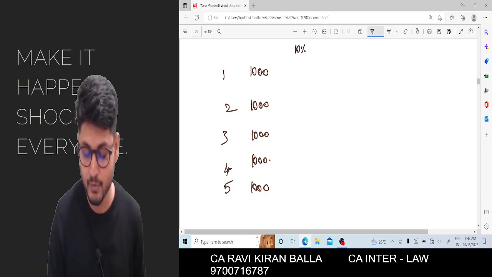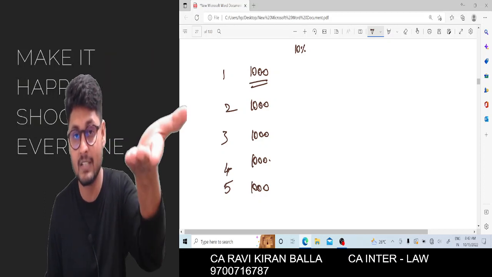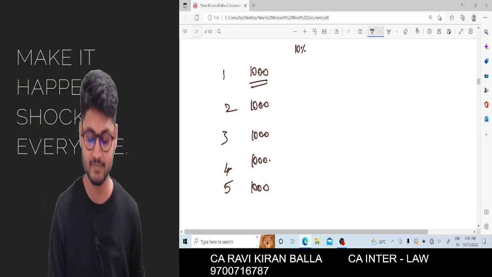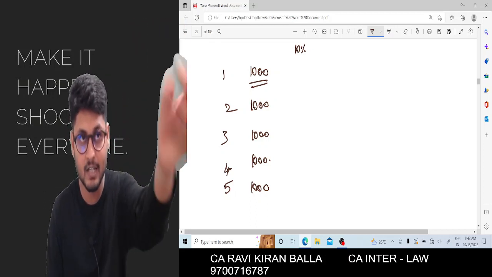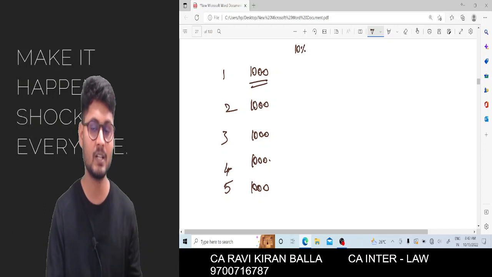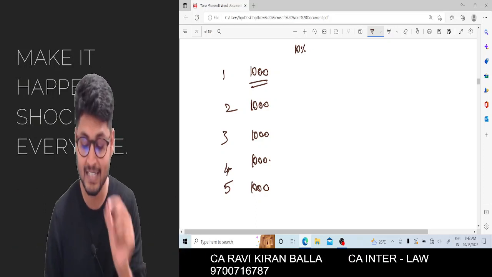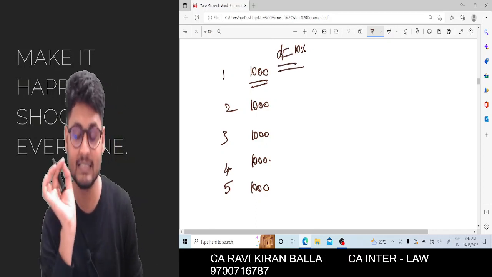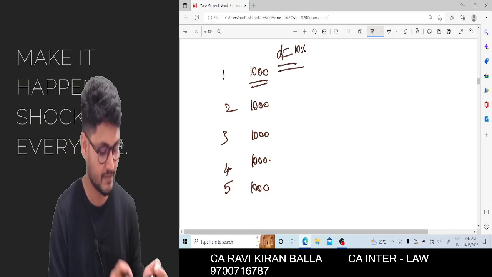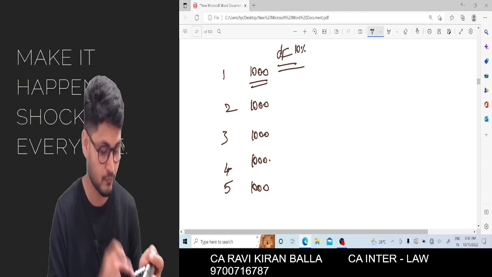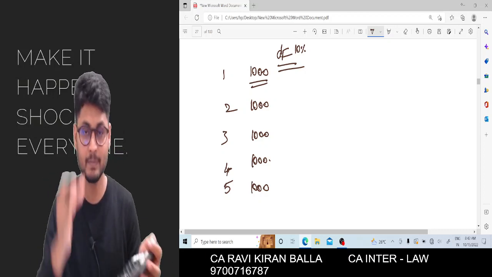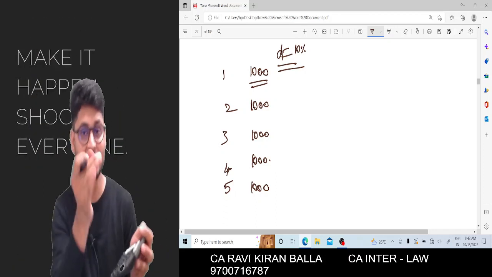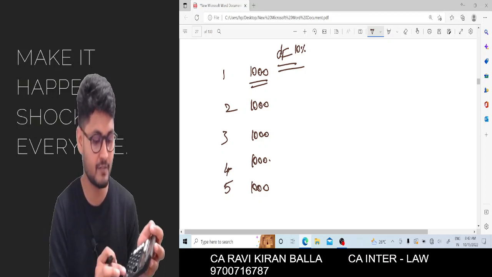So after 1 year, if you get 1000 rupees, what is the value of that 1000 rupees today? Then you need to calculate the discounting factor. If you are going to get 1 rupee after 1 year, what is the value of that 1 rupee today? That is called the discounting factor, at 10%. How to calculate this? 1 divided by 1.1, because you are discounting from the future to the present, hence I need to discount 1 divided by 1.1, which will be equal to